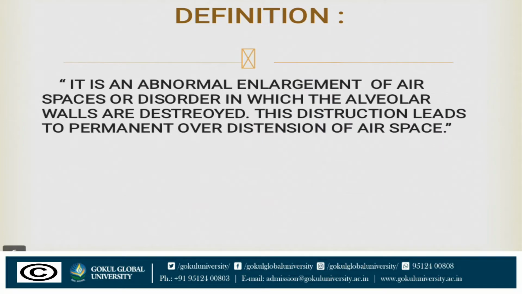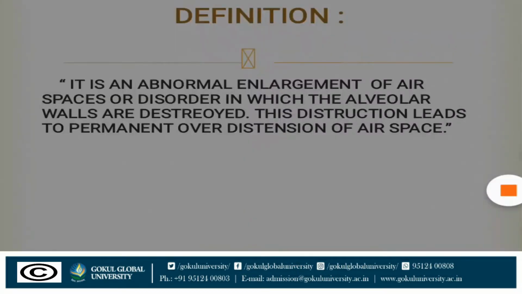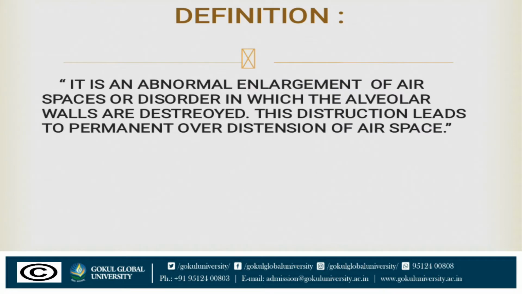Next is definition. It is an abnormal enlargement of air spaces or a disorder in which the alveolar walls are destroyed. This destruction leads to permanent overdistension of air spaces. If abnormal enlargement occurs in the air spaces, the alveolar walls will be destroyed, and this destruction will lead to permanent overdistension of the air spaces. Our air spaces will be destroyed in the lungs.